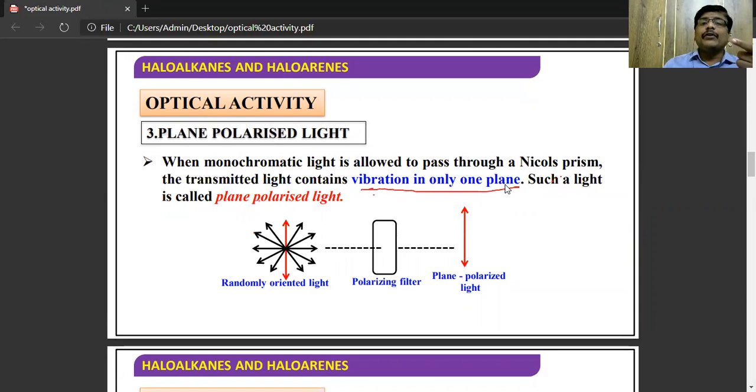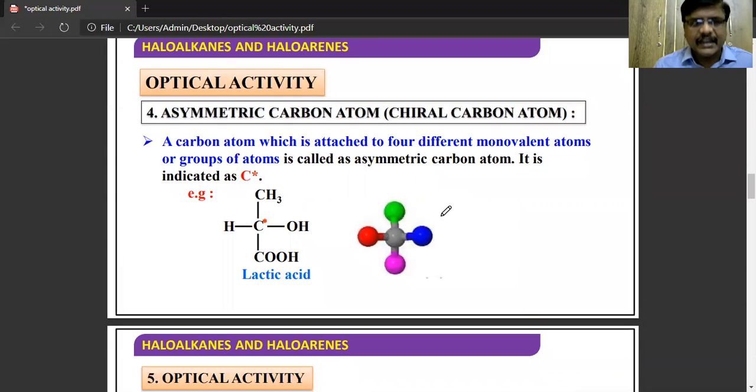See here, before, monochromatic light has a single wavelength but vibrates in all the planes. But in the case of plane polarized light, the vibration is in only one plane. See here, this is vibrating in only a single plane. Such light is known as plane polarized light.